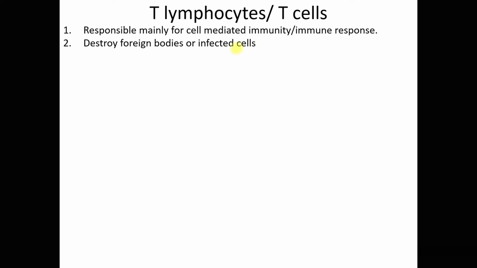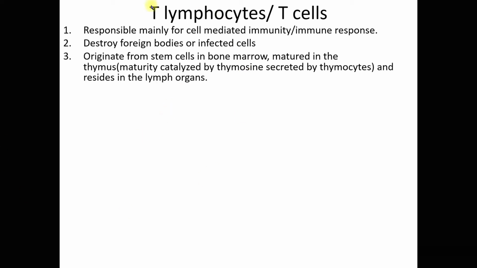So these T cells will destroy foreign bodies or infected cells. To clarify, infected body cells. Because when the pathogen enters your body, some of these pathogens go into your body cells and start to infect them. So these infected body cells will be destroyed by these T cells. T cells originate from stem cells in the bone marrow, mature in the thymus and reside in the lymph organs.